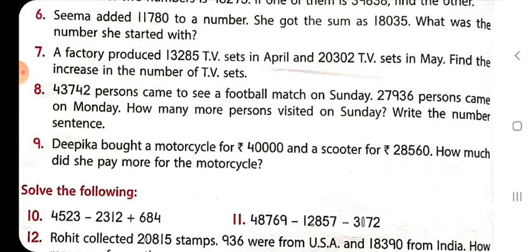It is clear that she paid more for the motorcycle, so we have to find how much more money she paid. We calculate by subtraction. So the statement: cost price of motorcycle is equal to rupees 40,000.